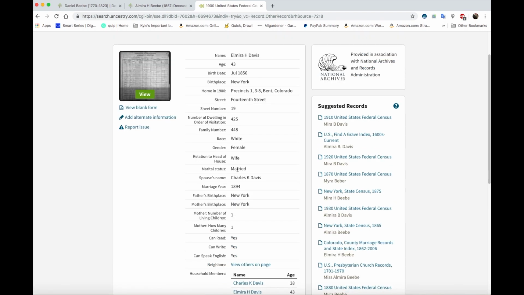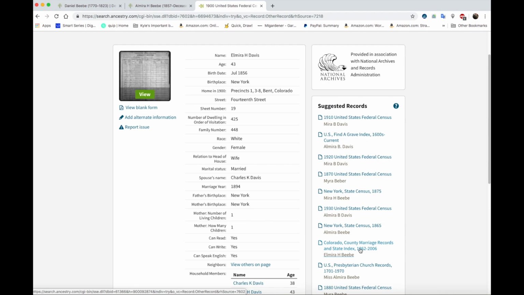So if she was born in New York and her parents were born in New York, why did she move to Colorado? And married in 1894. So let's look over here. Looking for a marriage record. Oh, there's one. Okay. Elmira H.